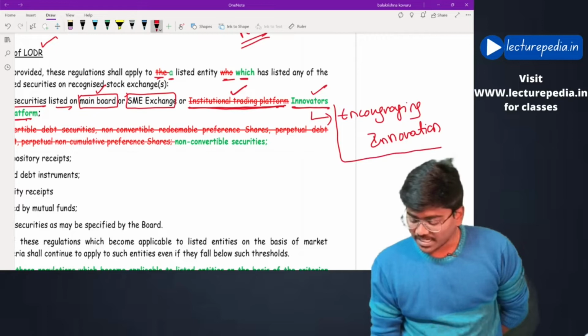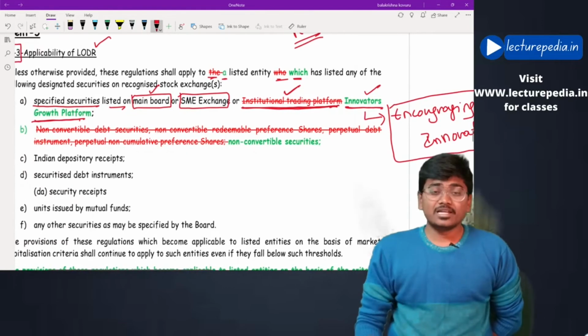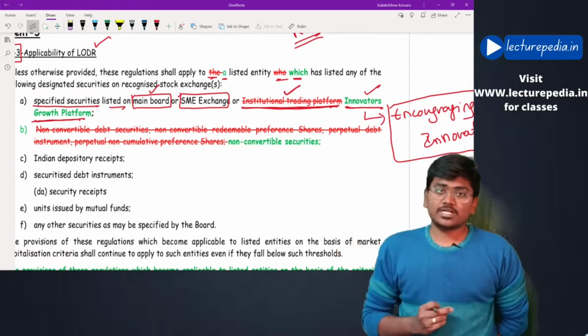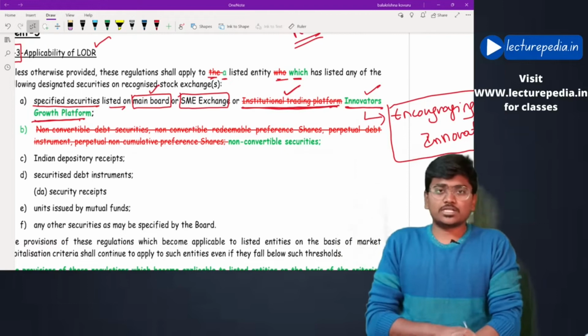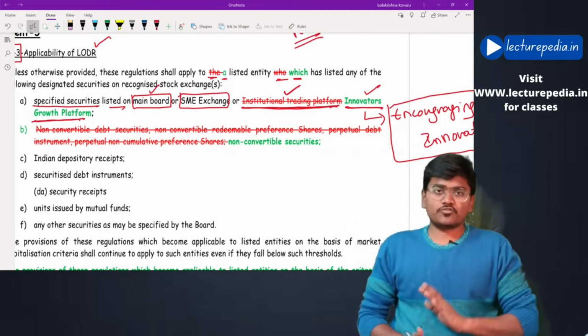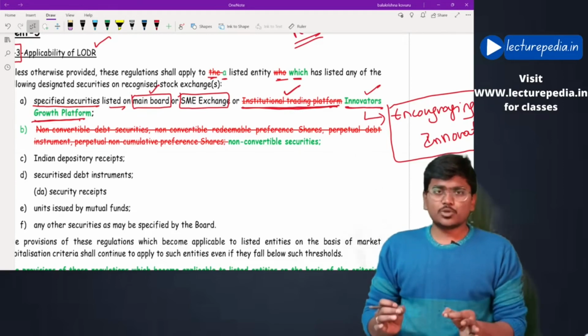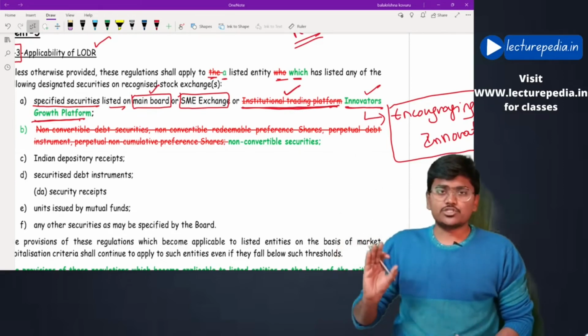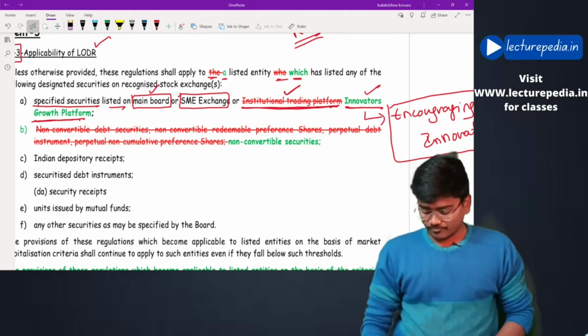Companies which are working on innovation of the products can list their shares in this innovators growth platform. Thereby the term has been changed to innovators growth platform. There is a separate list of companies that has been provided. However, that is not applicable to us. Just remember that the name has been changed from institutional trading platform to innovators growth platform.